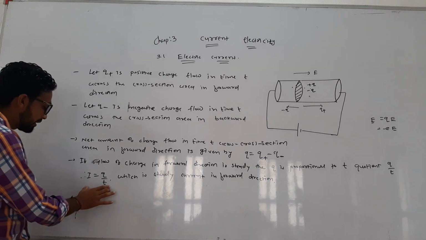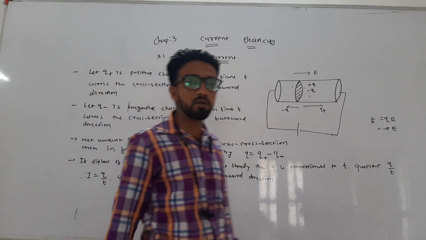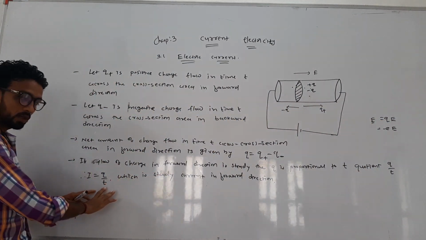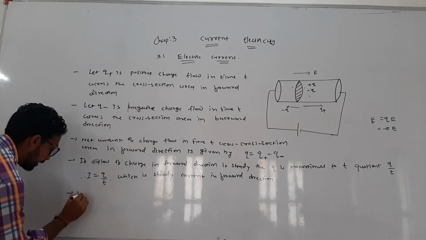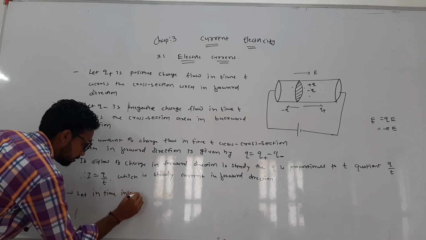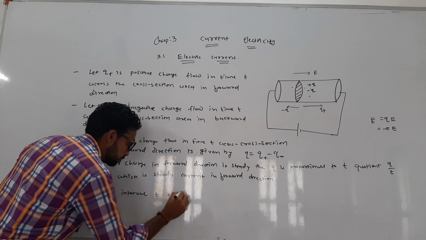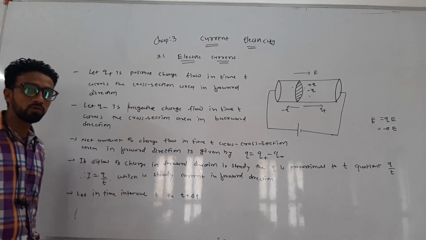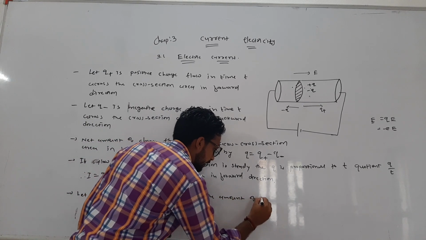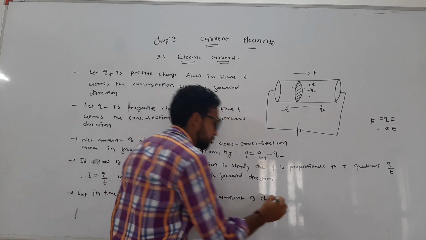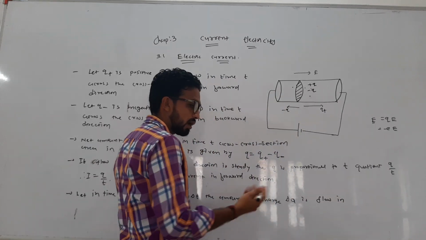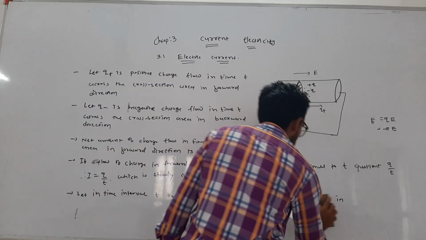So at that time we define the current by the average current value. How do we define the average current value? That was the steady current. Now suppose in the time interval t to t plus delta t, the amount of charge delta q flows, in backward or forward, there is no need to assign the direction.